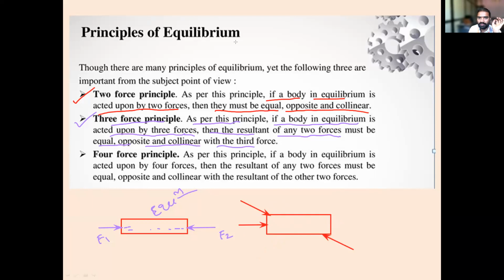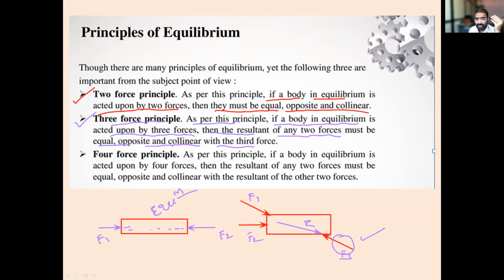Now, you have to tell me whether it is in equilibrium. Yes, it is in equilibrium. I will take this as F1 force, this as F2 force, and this as F3 force. Now, the resultant of these two forces will pass like this. Is it correct? Yes, sir. The resultant of F1 and F2 will pass like this. Then this resultant is exactly that of your F3. So this F3 will become the resultant, same in magnitude, opposite in direction, but collinear.